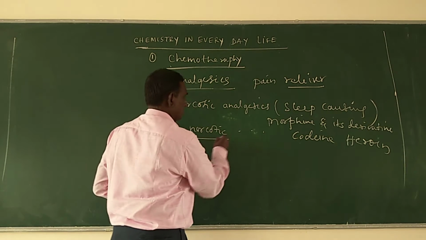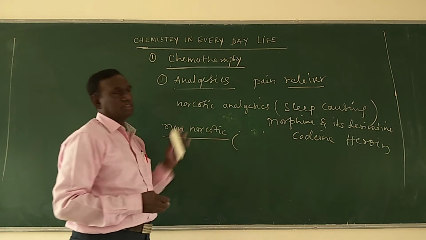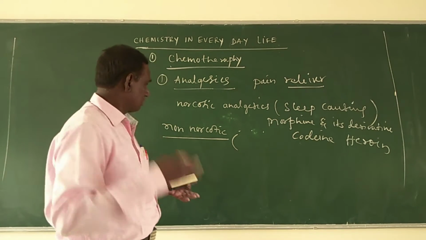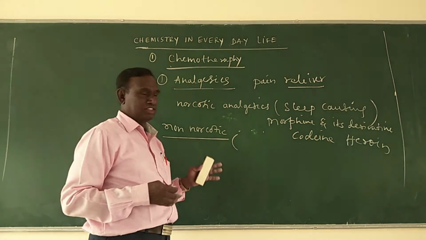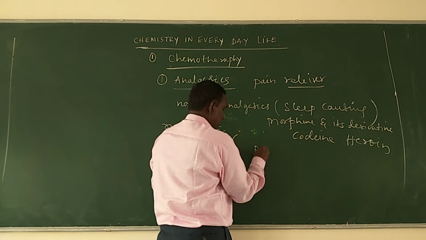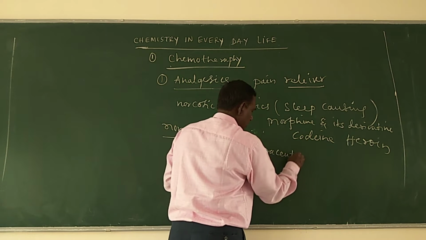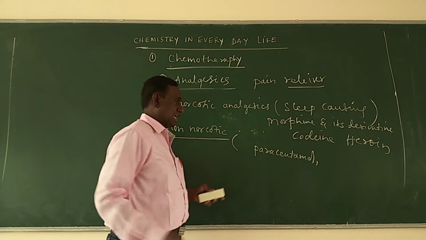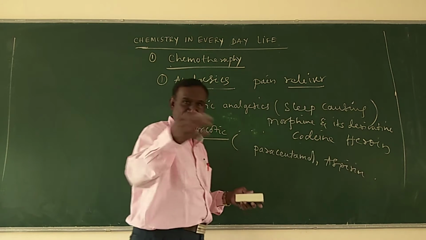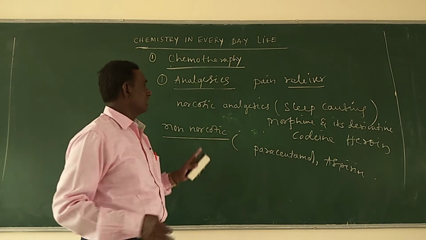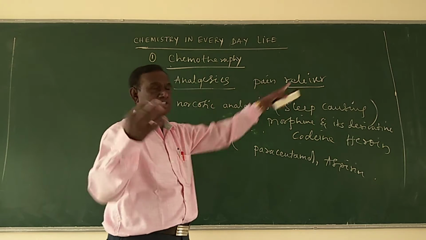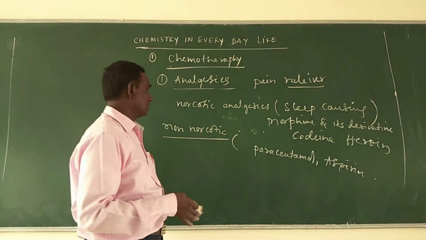Non-narcotic analgesics are those which do not induce any unconsciousness. Important non-narcotic analgesics are paracetamol, aspirin, Novalgine, etc. Generally, analgesics are nothing but painkillers, or pain-relieving chemical substances.